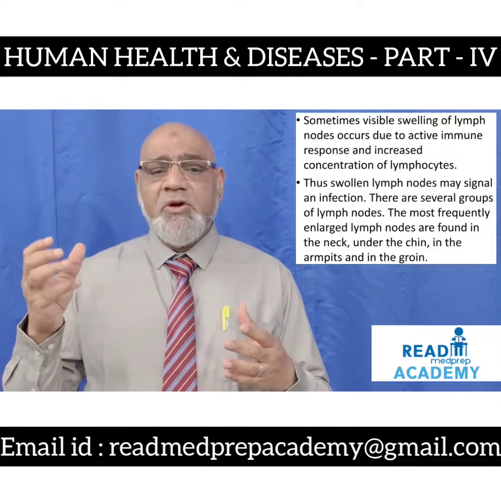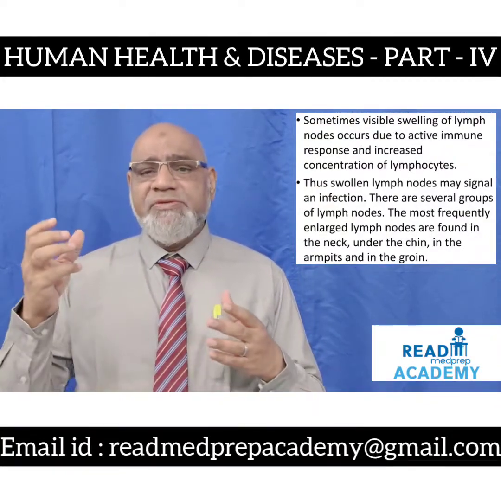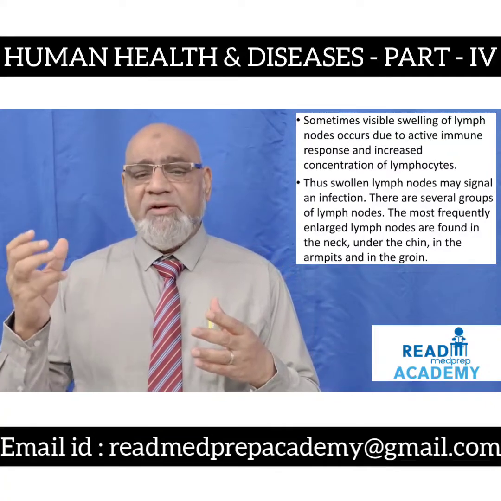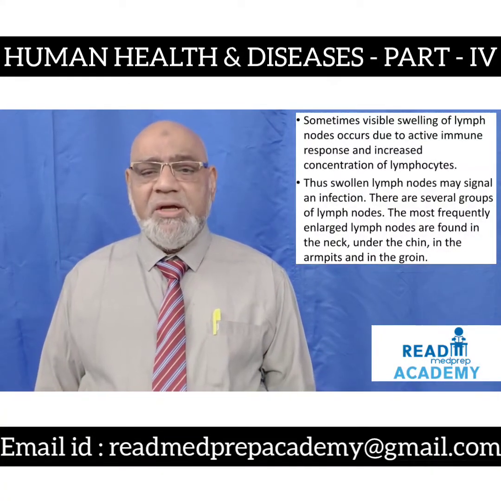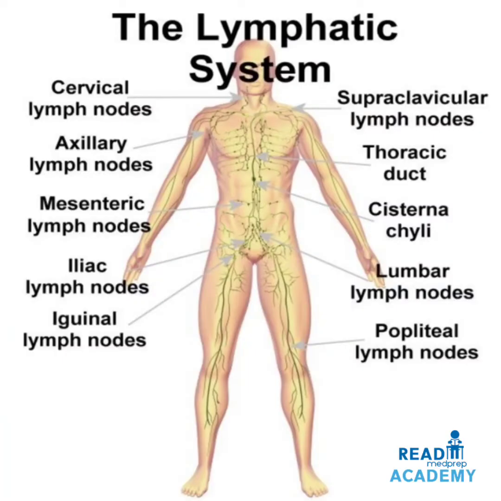There are several groups of lymph nodes. The most frequently enlarged lymph nodes are found in the neck, under the chin, in the armpits and in the groin. Here in this image you can see the different groups of lymph nodes in the body: the cervical lymph nodes, the supraclavicular lymph nodes over the clavicle, the axillary lymph nodes in the axilla, the mesenteric lymph nodes in the stomach, the iliac lymph nodes, the inguinal lymph nodes, the popliteal lymph nodes, the lumbar lymph nodes.